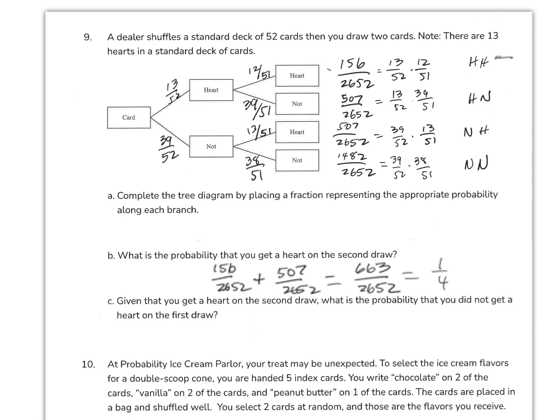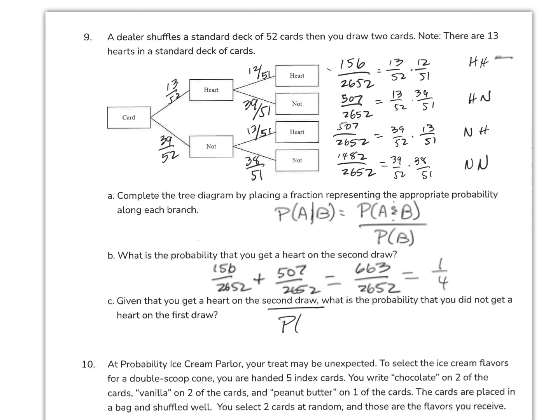Okay, so let's write this up in sort of probability language, and we're going to use that formula, probability of A given B equals the probability of A and B divided by the probability of B, okay? And so given that you got a heart on the second draw, that's going to come second in our probability statement.